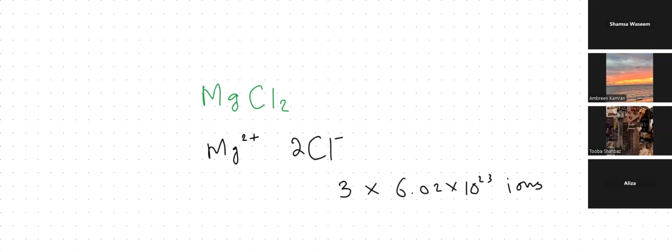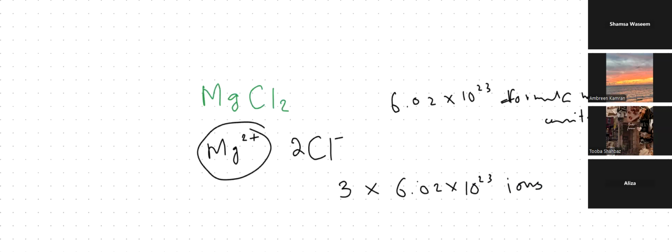All right. Did you get it? Yes. Right. And if they had asked how many formula mass units are there, we'll just write down 6.02 into 10 raised to power 23 formula mass units, right? Sometimes they just ask how many positive ions are there, right? So you'll just count the positive ions. If they had asked how many positive ions are there, you just multiply Avogadro's number by 1 because there is only 1 magnesium ion. Theek hai? If they had asked how many negative ions are there, then you should multiply 2 by Avogadro's number, right?